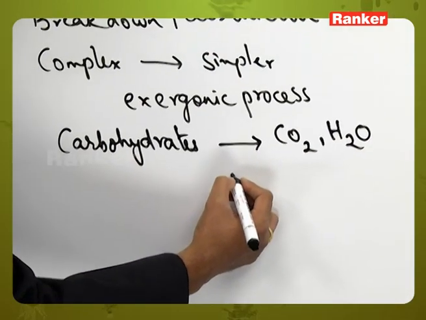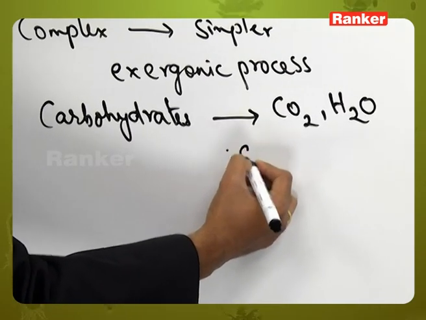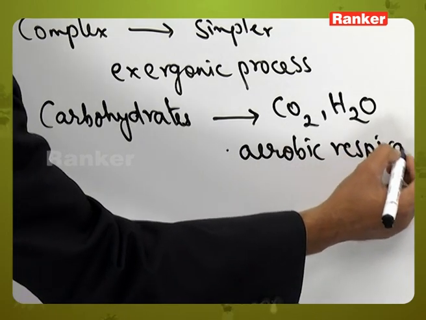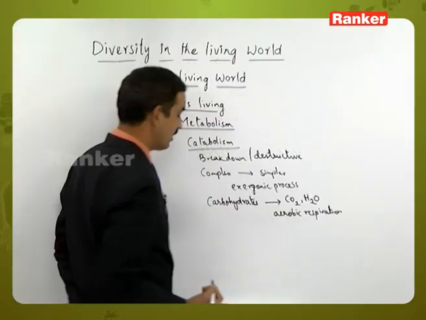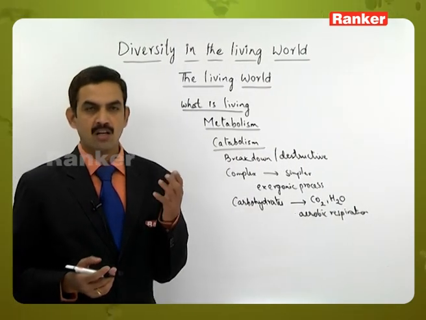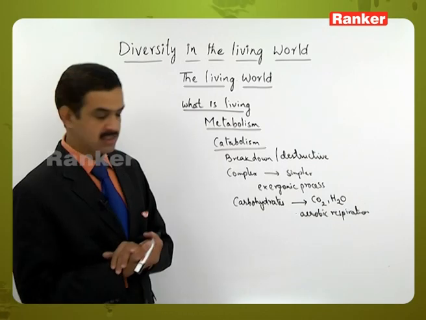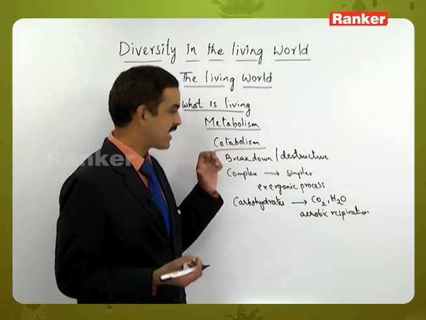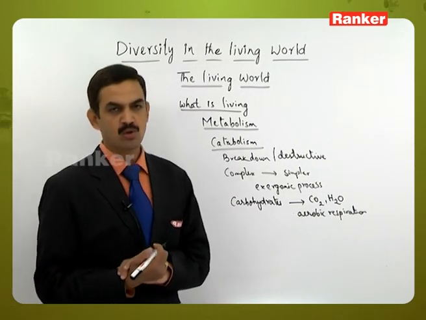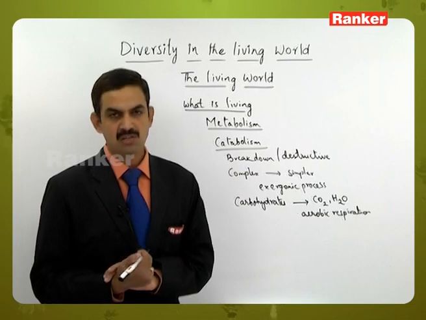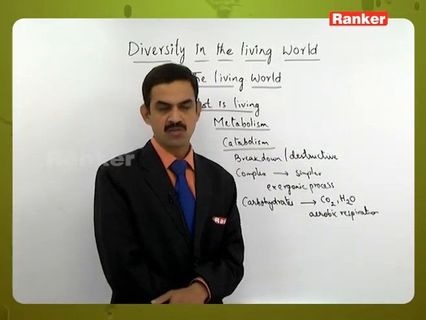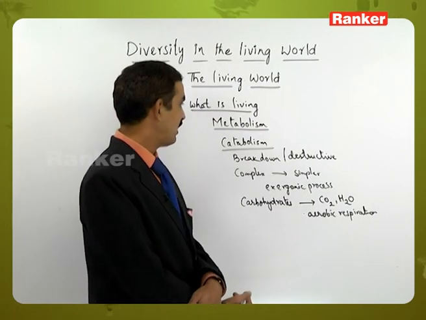Energy is released, and this occurs during aerobic respiration. Whereas during anaerobic respiration, instead of carbon dioxide and water, ethyl alcohol or lactic acid will be released. In all these processes the energy released is used in other processes like seed germination, growth and development, reproduction, and all other functions of a living organism. This is how the catabolic and anabolic processes take place. These are the parts of metabolism.